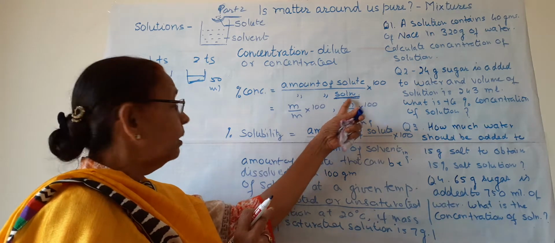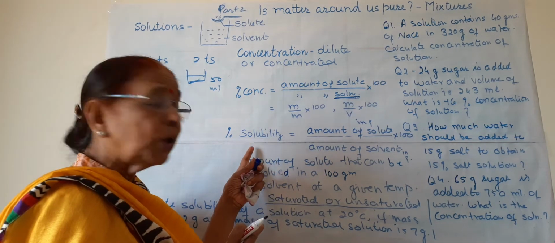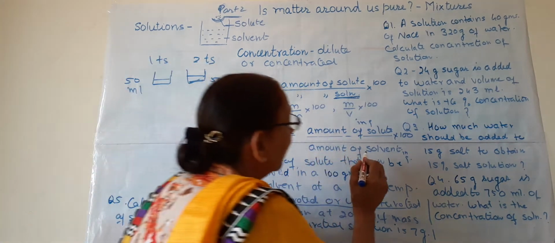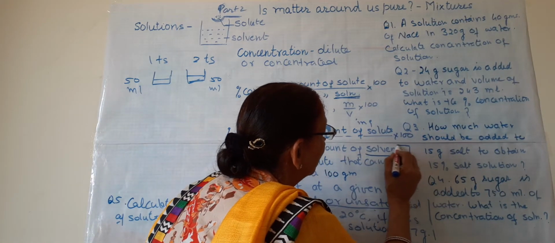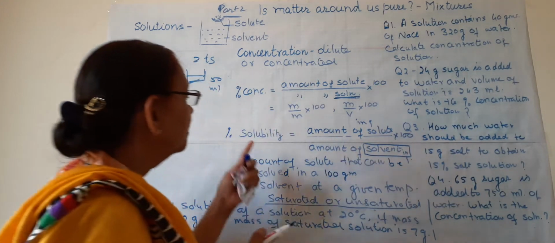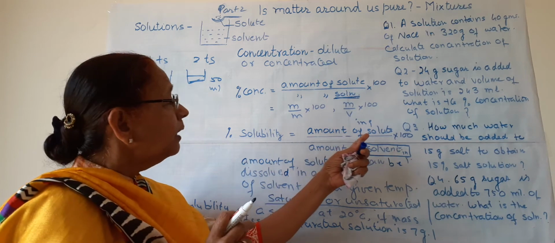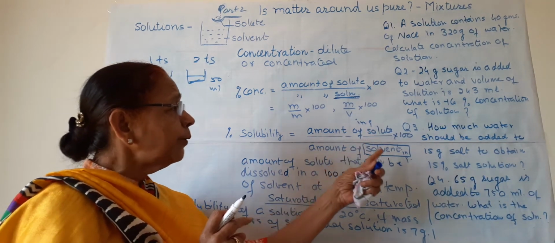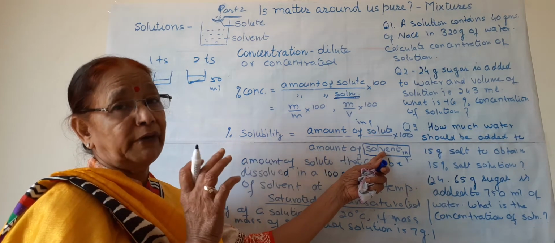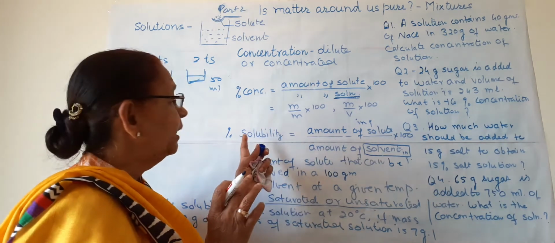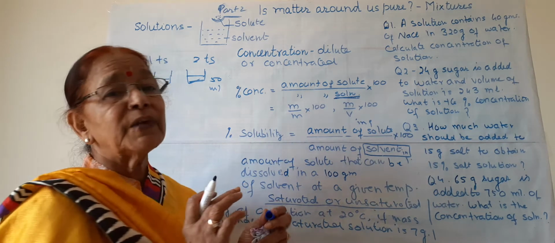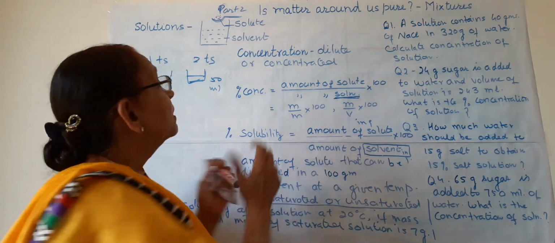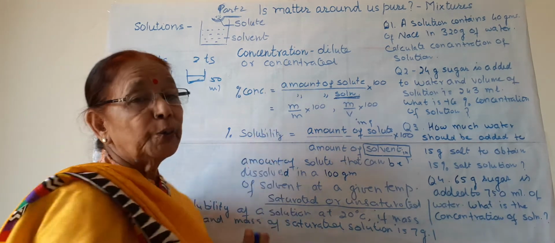But when we calculate solubility, we have to write solvent here, not solution. Solubility is what? The amount of solute dissolved in so much solvent. Then it is solubility. So this is the only difference between concentration and solubility.